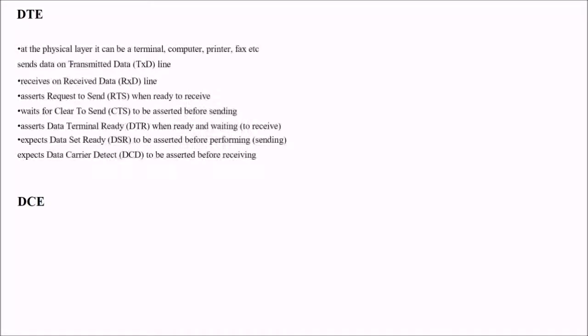So let us start with the DTE. At the physical layer, it can be a terminal, a computer, a printer, or a fax also. It sends data on transmitted data, that is TXD, and receives data on RXD. It asserts request to send when it is ready to send, and it waits for clear to send to be asserted before sending. It asserts data terminal ready, DTR, when ready and waiting to receive, and expects data set ready to be asserted before performing the sending, and also expects DCD, data carrier detect, to be asserted before the receiving.